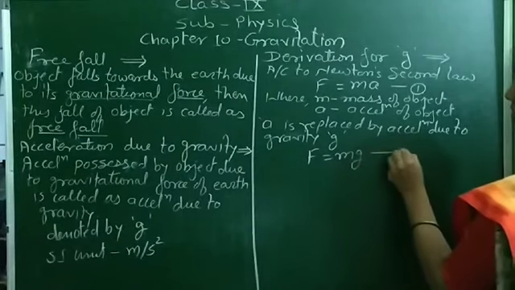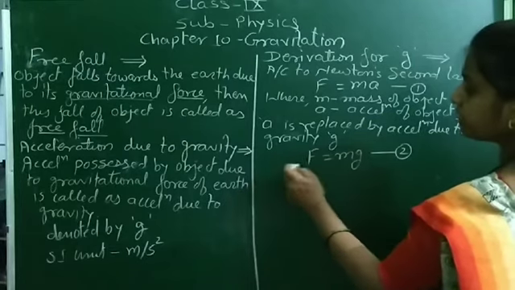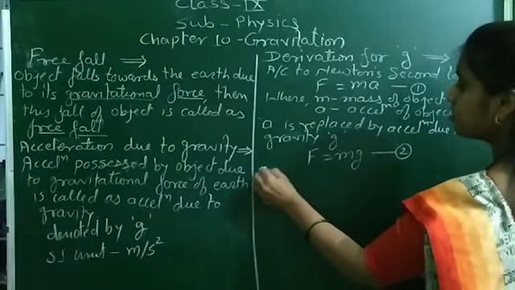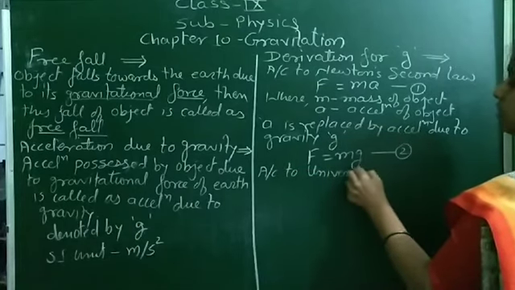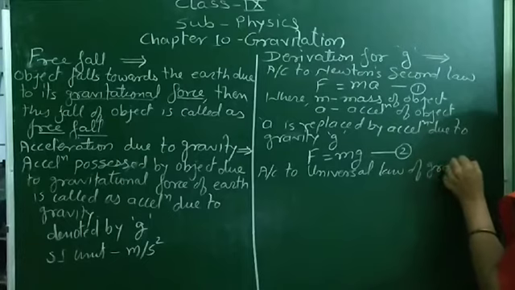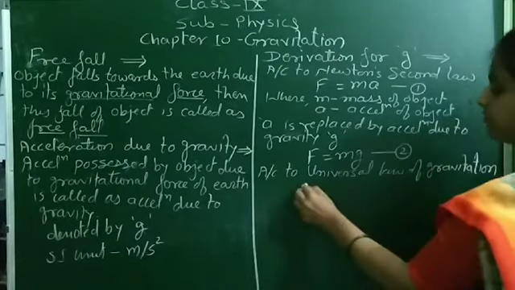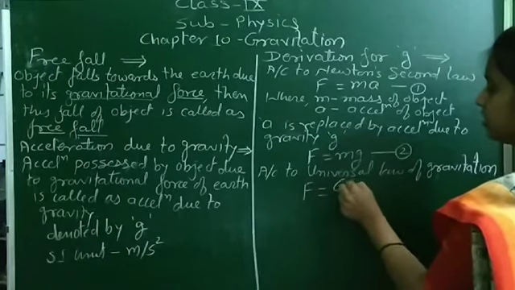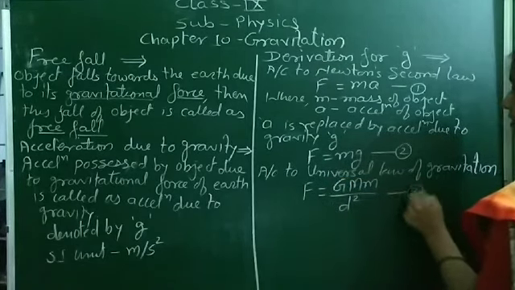Now this is equation 2. According to the universal law of gravitation, F is equal to G m M upon d square. So this is equation 3.